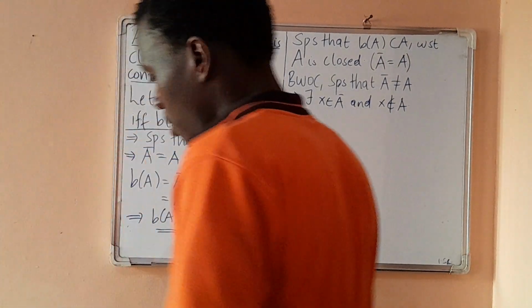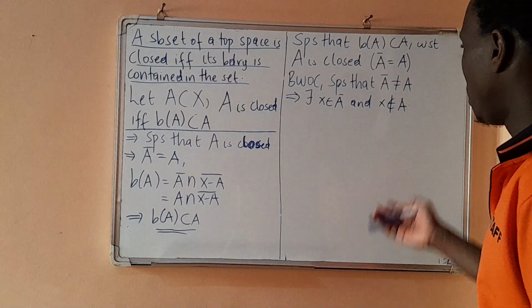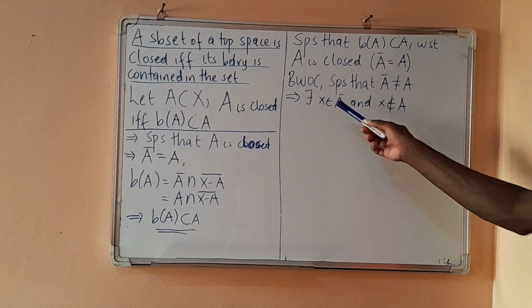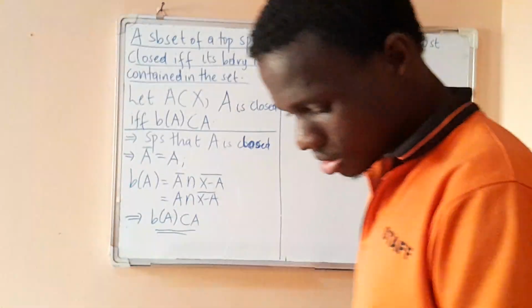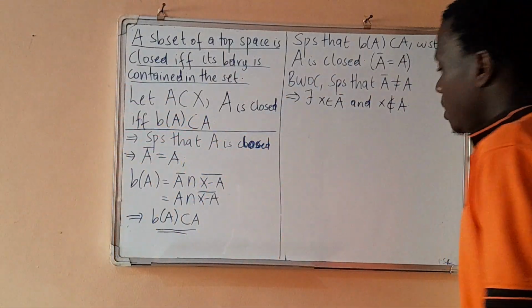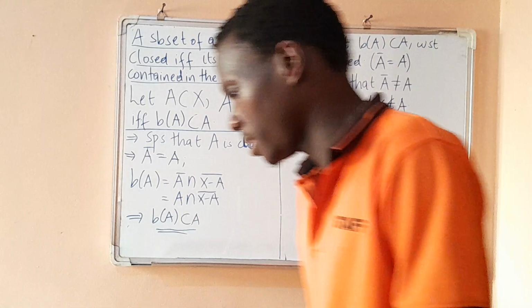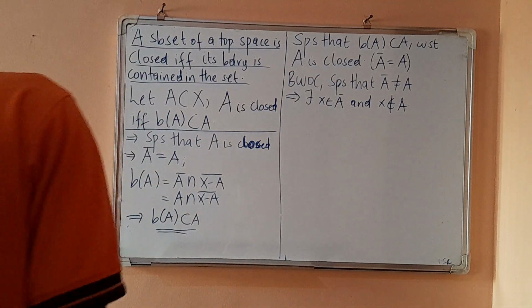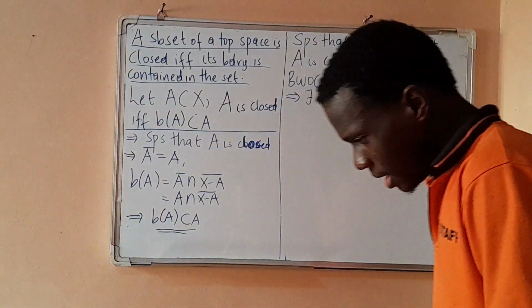You can say that there exists an element in closure of A and that element is not in A. You can as well say that there exists an element in A, not in A closure. Without loss of generality, I'm considering that one.